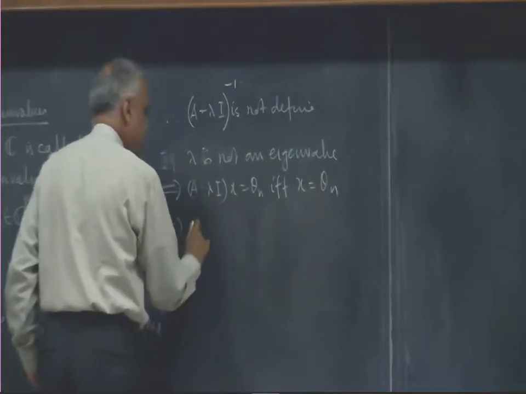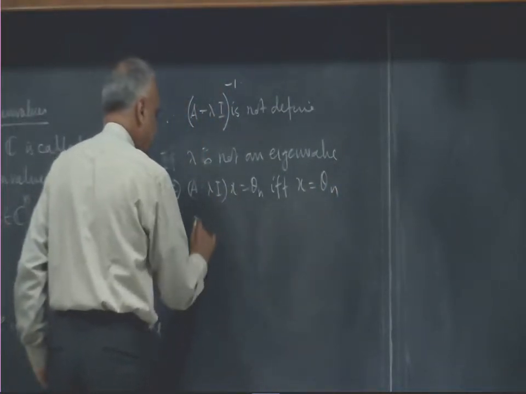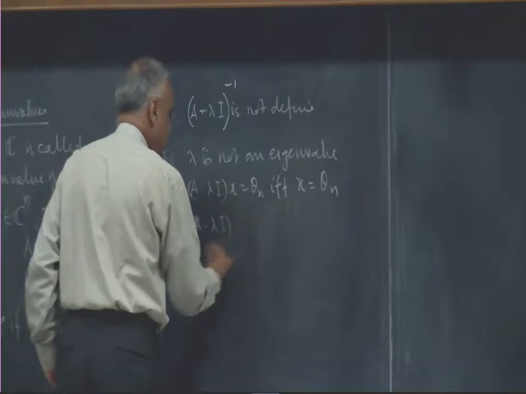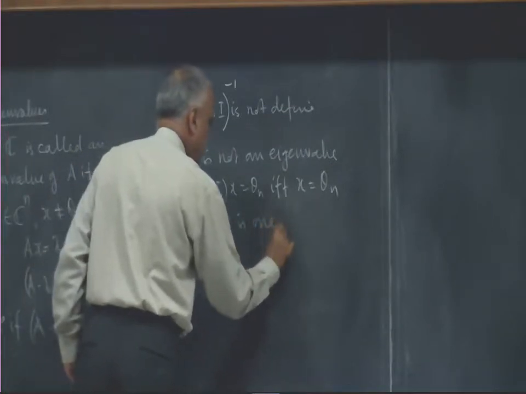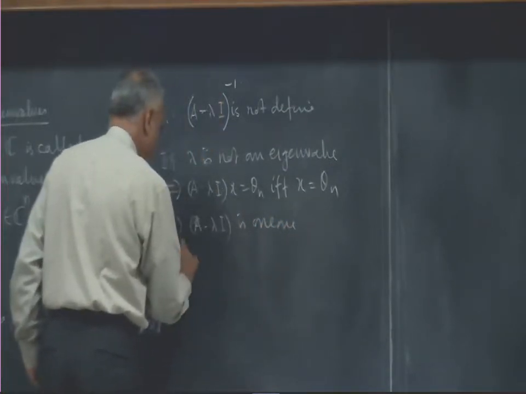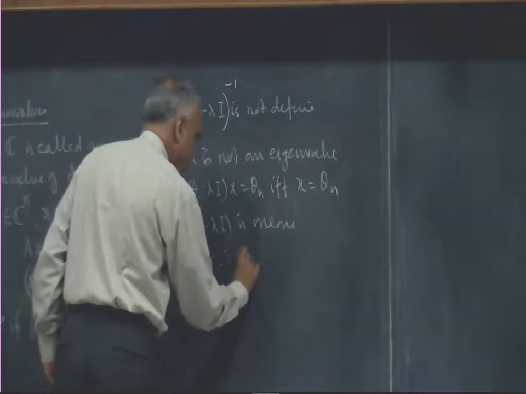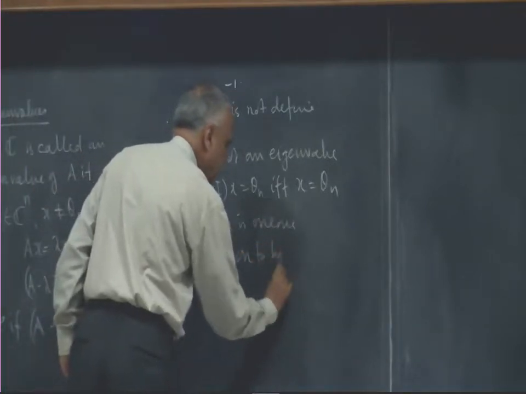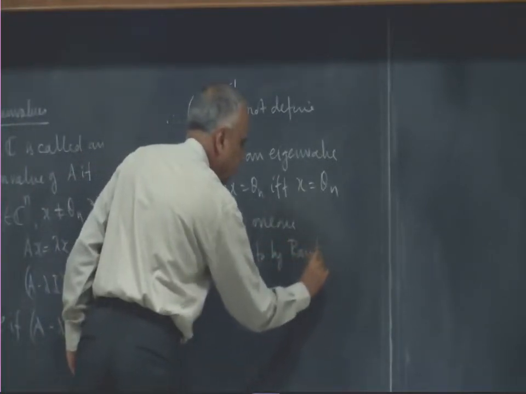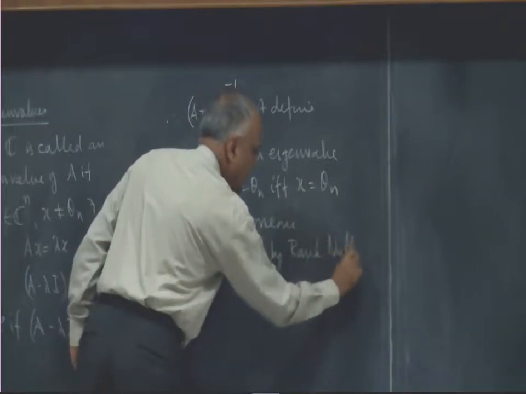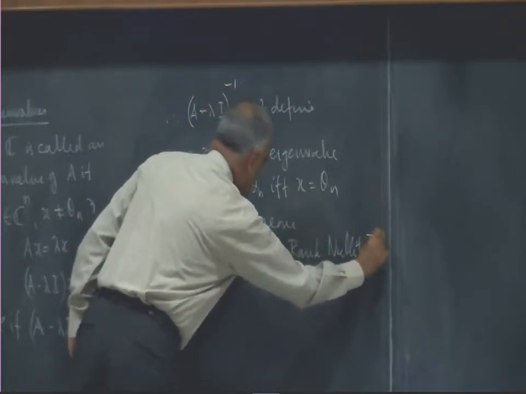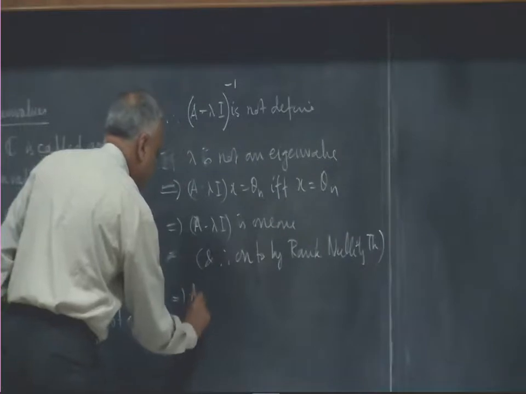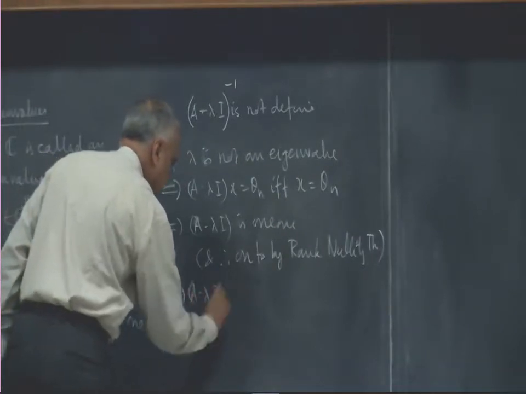That implies A minus lambda I is 1 1, and therefore onto by the rank nullity theorem, and therefore A minus lambda I inverse exists.